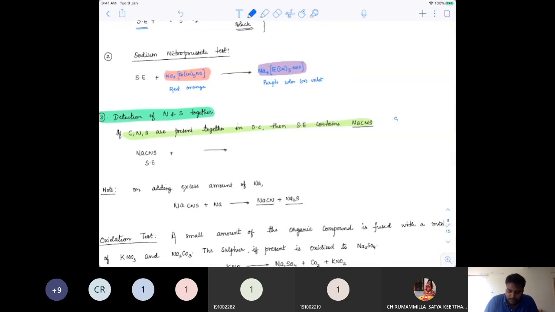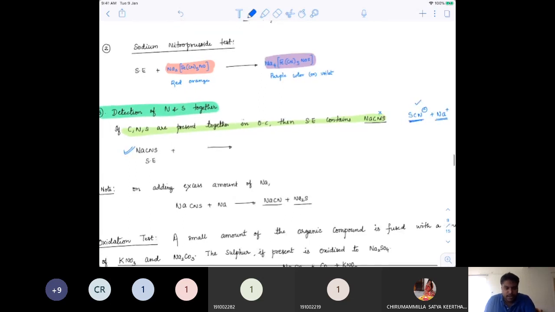Normally this CNS is not the right way of representing; it can be written as SCN-. Don't worry about the structure of SCN-. As we go ahead in organic, we will learn how these two structures are different. So NaSCN is the salt extract.